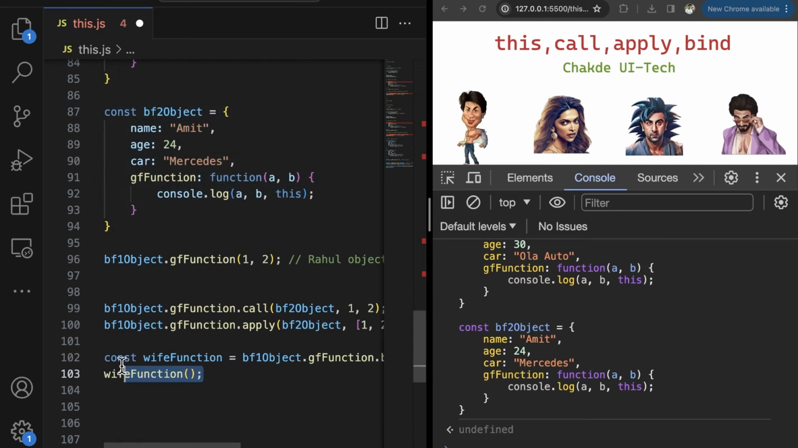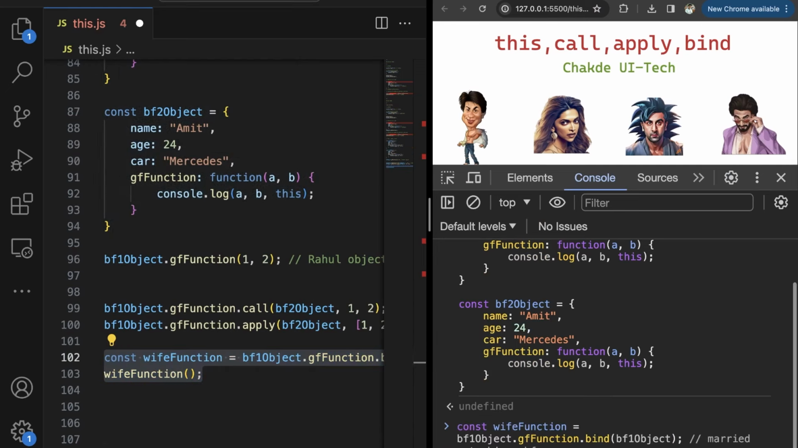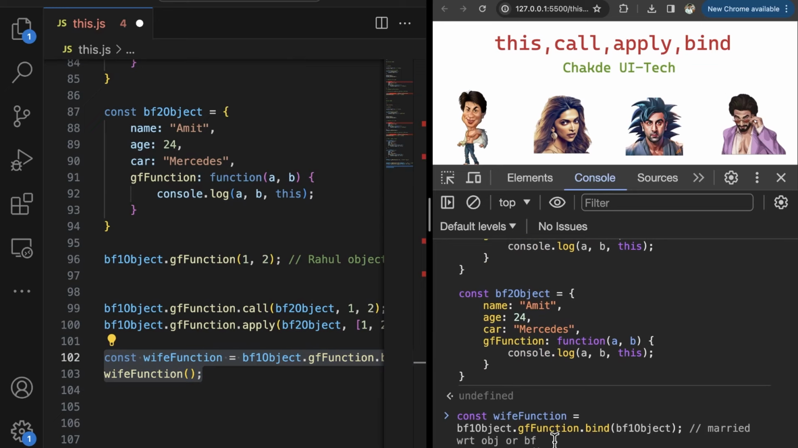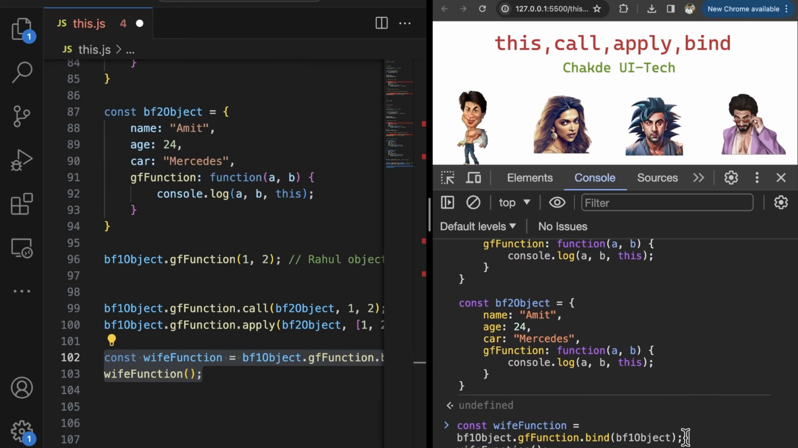Now what we have to do is just get it married. So we will just get this guy married, this girl married. Now the function is actually getting married. So if you see, you actually bound it.